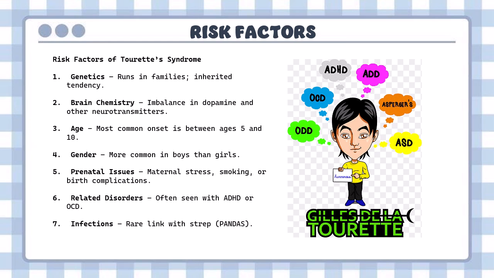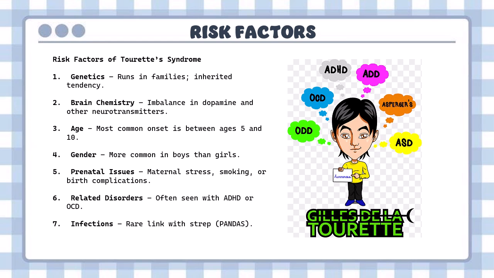Gender. It is more common in males than females. Now, this is because of genetic sensitivity. Males may be more affected by Tourette's related genes. Female protective effect suggests that females may need more genetic risk to develop symptoms. Hormonal factors such as testosterone may influence brain development in ways that increase tic severity, which is more prevalent in men, as we know. Brain structure and connectivity: males and females show differences in basal ganglia and cortical circuits. These areas are key in the development of motor and vocal tics, as seen before. Higher symptom visibility is often seen in males.